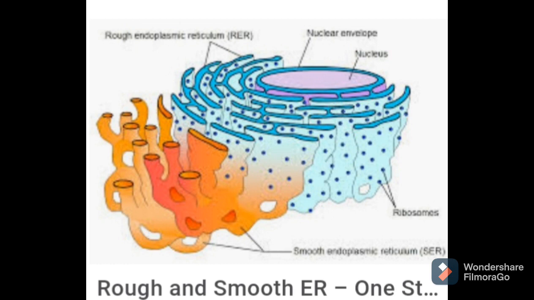Rough endoplasmic reticulum is the one on which ribosomes are present, and because of them it looks rough. In smooth endoplasmic reticulum there are no ribosomes, so the surface looks smooth.